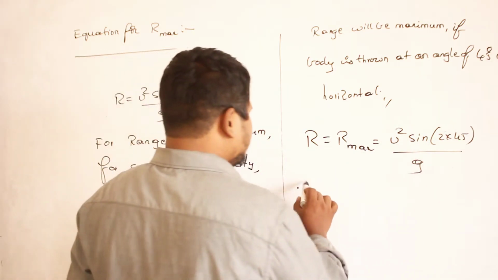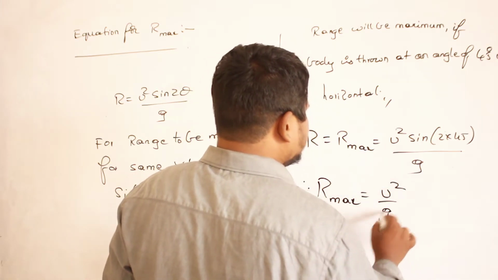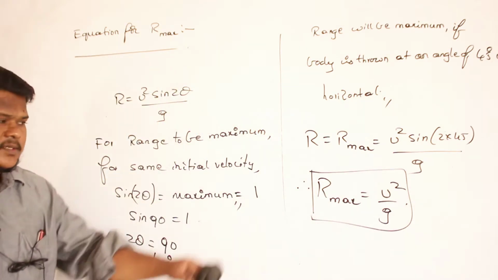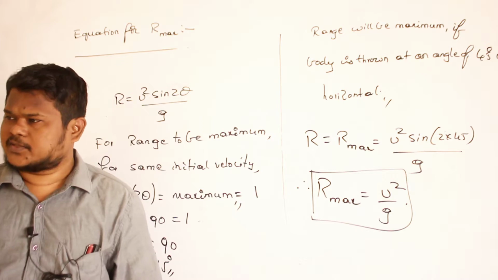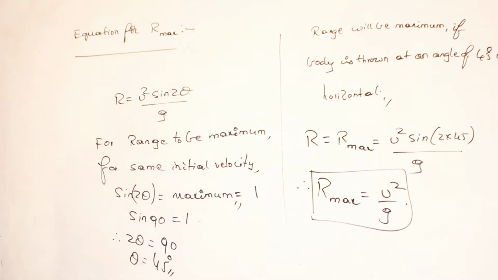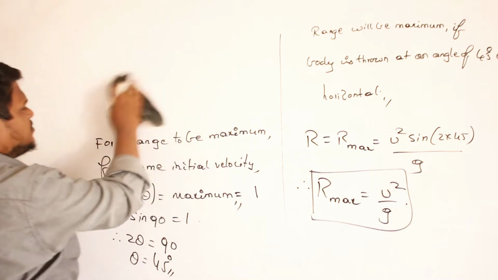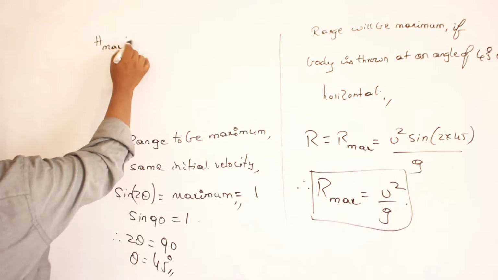So therefore what is my equation for R max? My equation for R max is u square by g, because sine 90 value is 1. Clear, no? So this is my equation for the maximum range covered by the projectile, or you can say the maximum horizontal distance covered by the projectile. Fine, very simple, clear. Then I will write one equation for H max also. What is meant by H max?